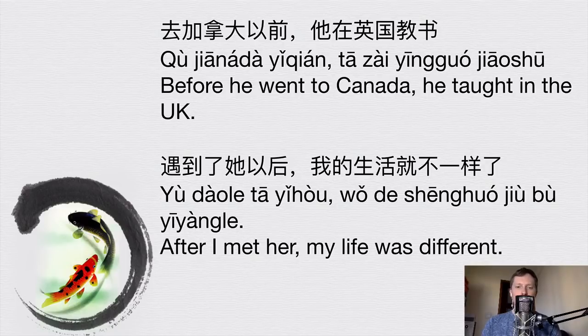Second example. 遇到了他以后，我的生活就不一样了。遇到了 means met, 他 is her, 以后 is after, 我的生活 is my life, 就 emphasizes that it happened quickly, 不一样了 means different, and then 了 indicates that the situation has changed. And the whole sentence means after I met her, my life was different. Okay, so these are more examples of using before and afterwards.